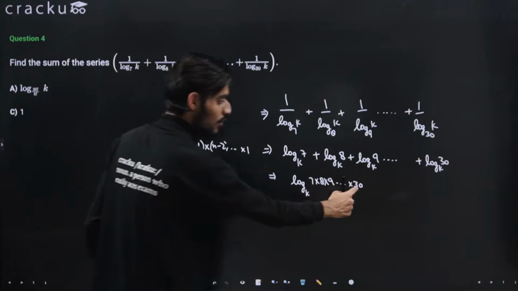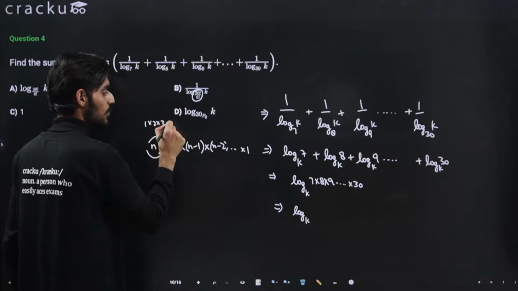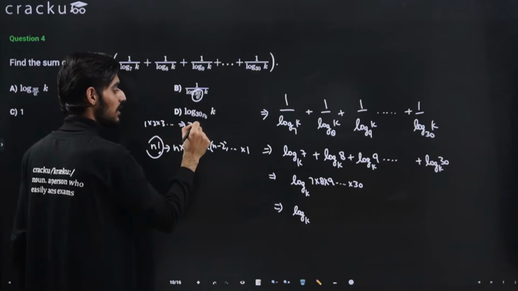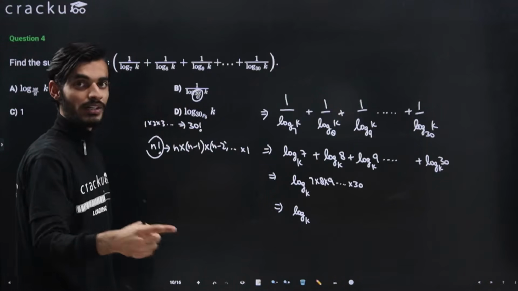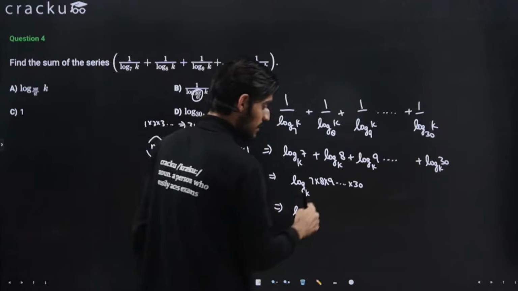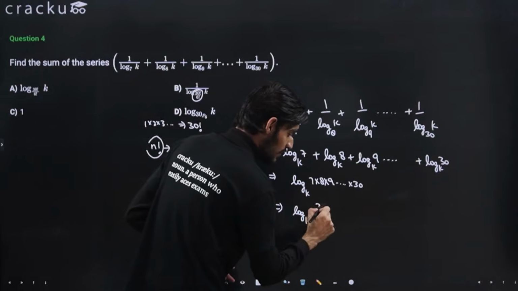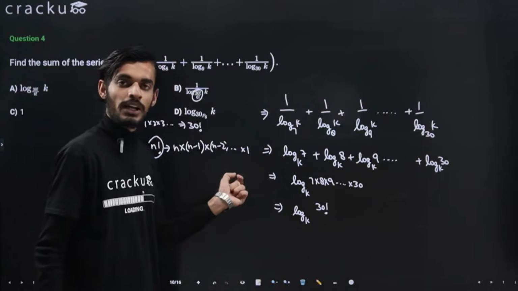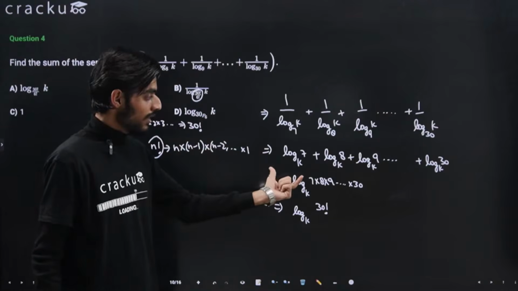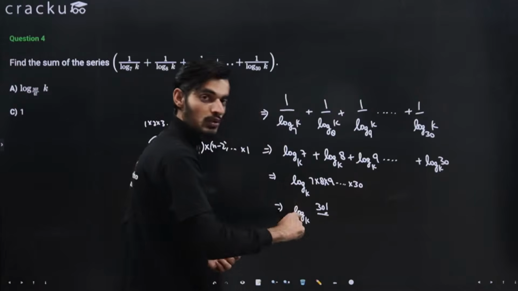So similarly, if we want to multiply numbers from 1 to 30, we can write it as 30 factorial. That means 30 multiplied by 29 multiplied by 28 and so on. Here you can see that we have to multiply from 7 to 30. So what you can do is write it as 30 factorial, but because in 30 factorial you have multiplied from 1 to 30, but you don't have values from 1 to 6, you can just divide it by values from 1 to 6.